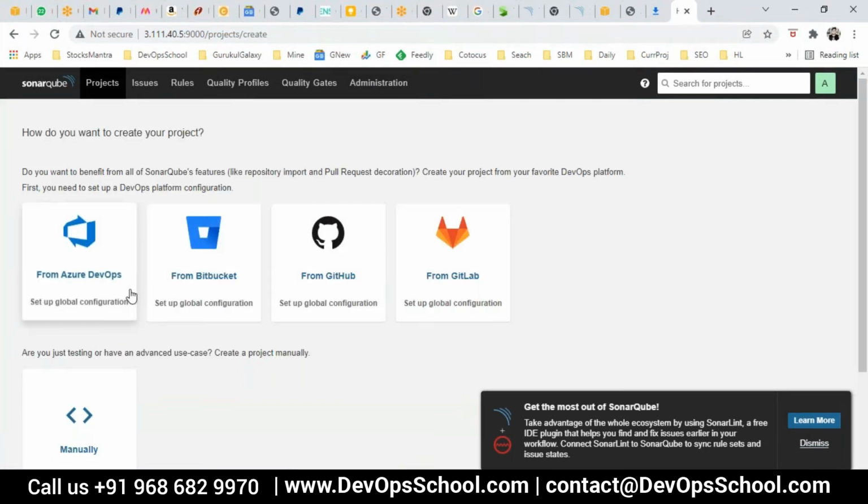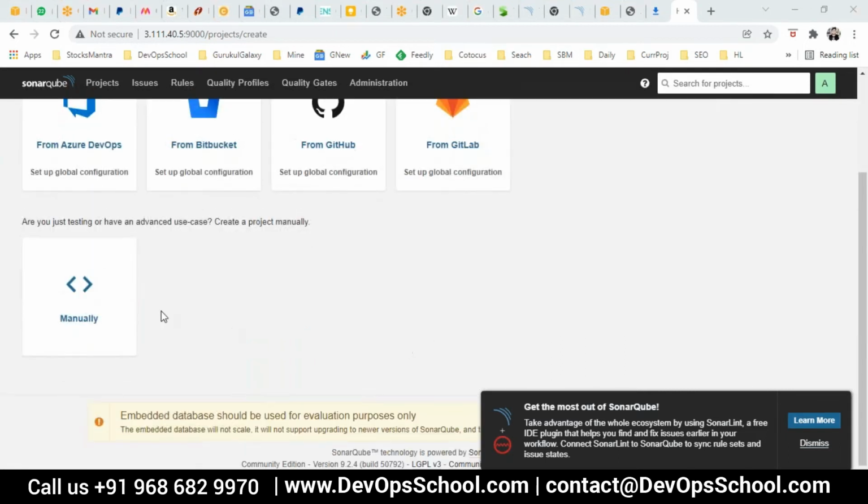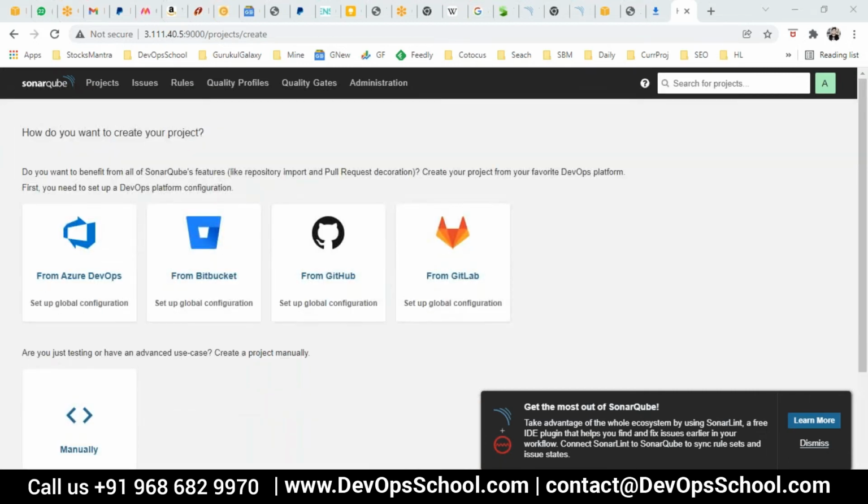This projects is a place where, there are no projects right now, but they are saying, hey, where is your source code? Tell me whether it's in Azure DevOps or Bitbucket or GitHub or GitLab, or do you want to do it manually? So I'll create it manually by the way. Make sense, all of you?